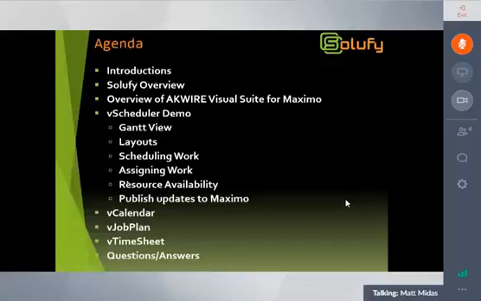Scheduling work, assigning work, resource availability, and seeing the utilization of the resources as well. We'll talk about publishing the updates back to Maximo, how that works. We can look at the V-calendar, V-job plan, and V-timesheet. We probably won't have a lot of time to go into any detail with these, but I can show those at a high level just so you can understand what they can do and what the capabilities are.